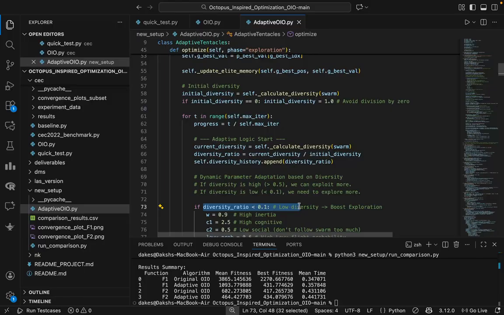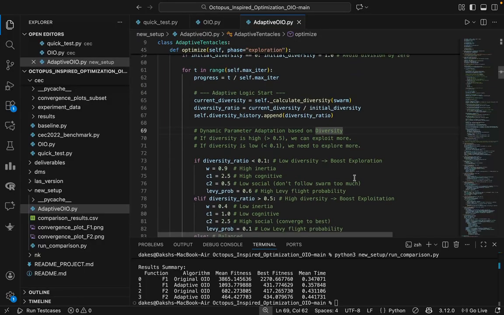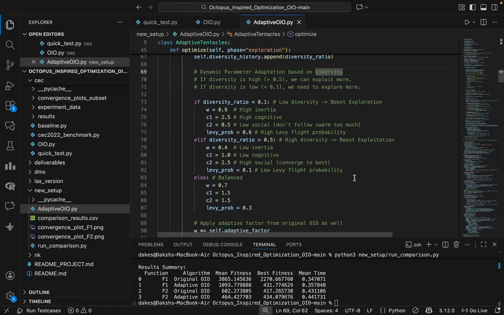It makes the particle hard to stop. I force Levy probability equal to 0.6, and this causes high chaos. I am essentially shaking the box to force the algorithm to break out of the trap and explore different paths also. Okay, so this was for the diversity ratio less than 10%, and if it is greater than 0.5, we have some other cases.